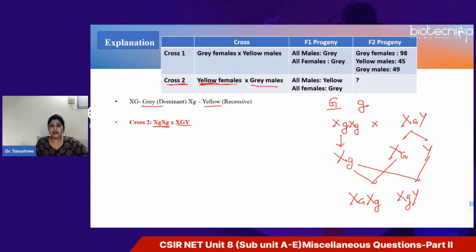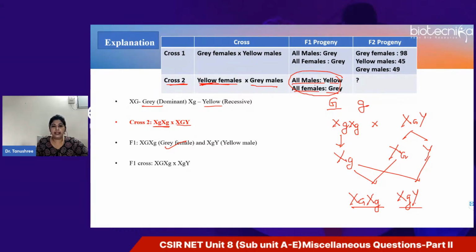So either we'll get all males yellow and all females gray. This is what we are getting, which is the same as I have mentioned here. Now, how do you get the F2 progeny? By crossing the F1 generation, you get F2, right? Usually in Mendel's dihybrid cross, we have seen selfing of the F1 generation gives you F2.